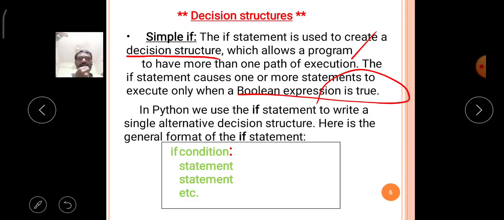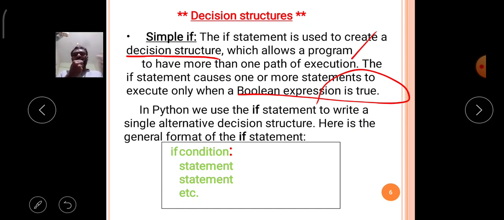So in Python we use the if statement to write a single alternative decision structure. The if condition is called a single alternative decision structure. What is the meaning of single alternative decision structure? According to the condition's truth value, the following dependent block of statements, block meaning a group of statements, may be executed or may not be executed in the program.